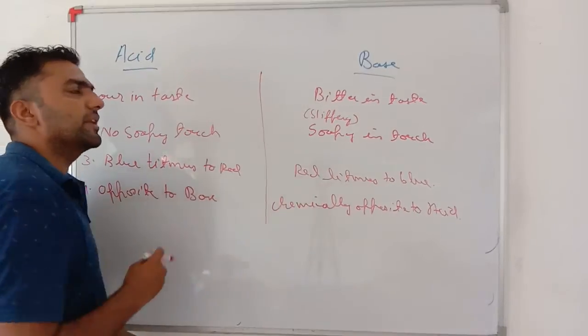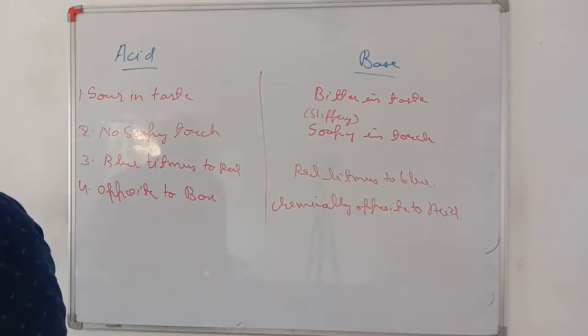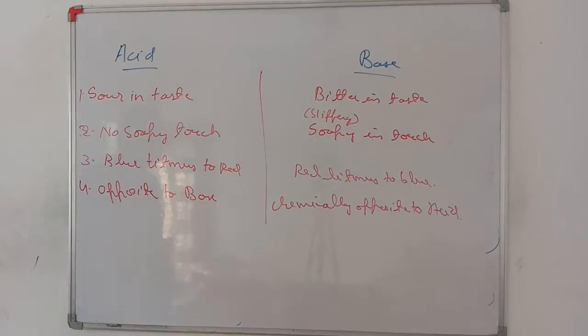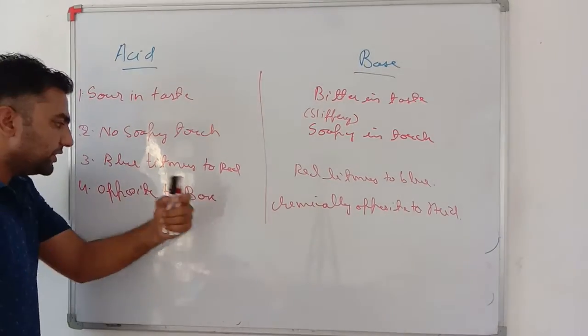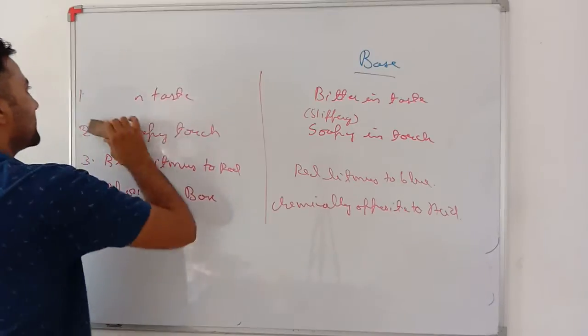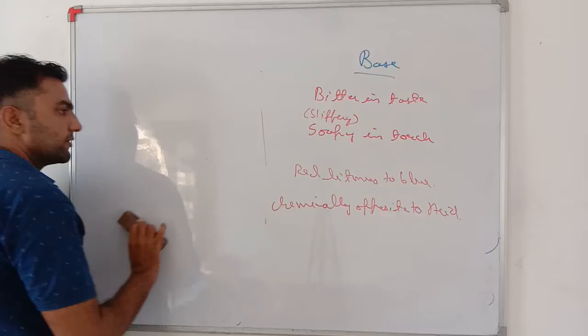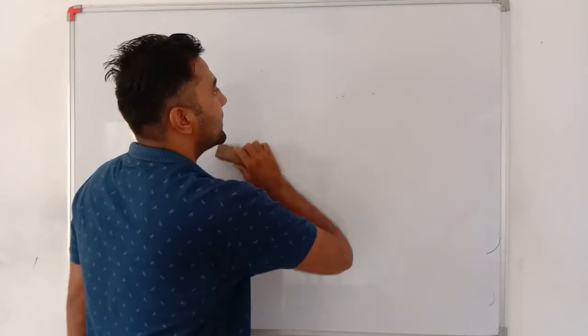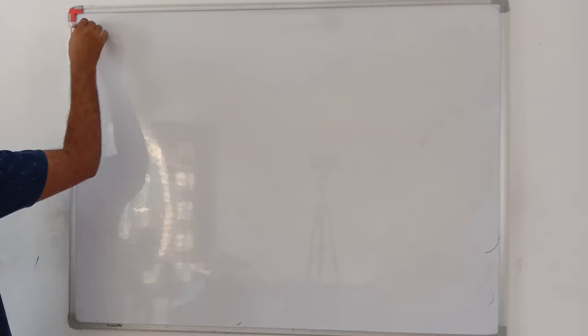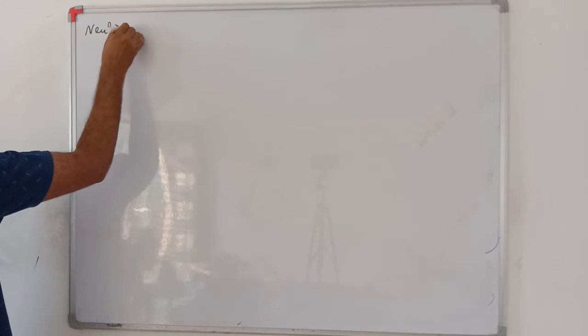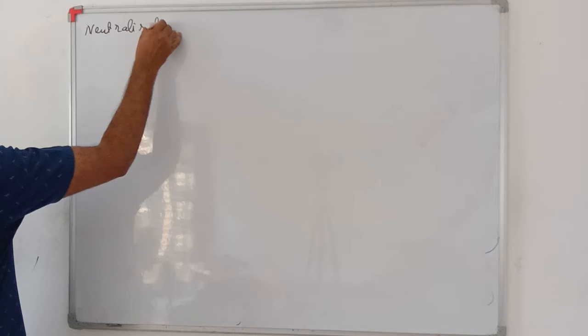This is the general difference between acid and base. My dear students, I am again and again using the word opposite, base chemically opposite to acid. What does this mean? So now we will do neutralization reaction.